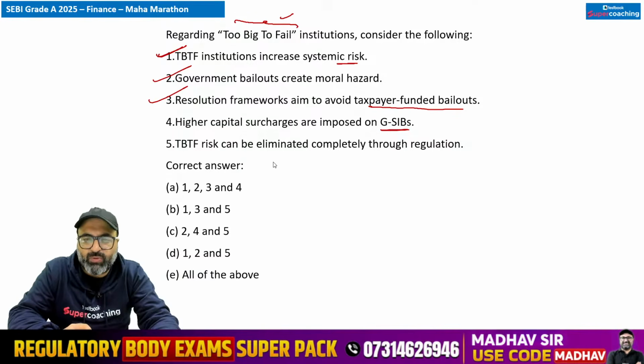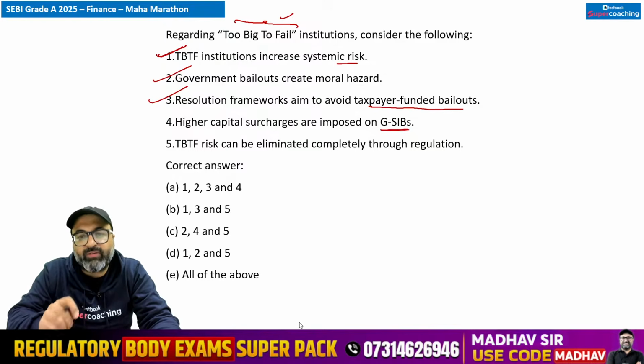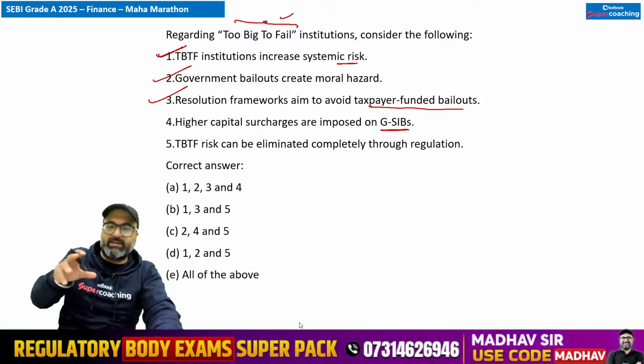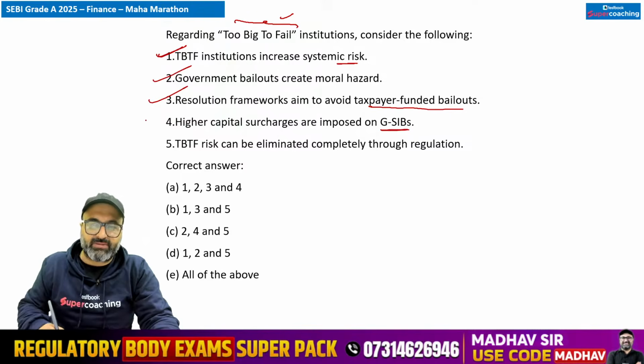Higher capital surcharges, yes, 0.5 to 3.5% of risk-weighted assets in the form of Tier 1 capital depending on the bank's systemic importance. So it can be a higher surcharge where you have to maintain higher reserves in comparison to the other banks.